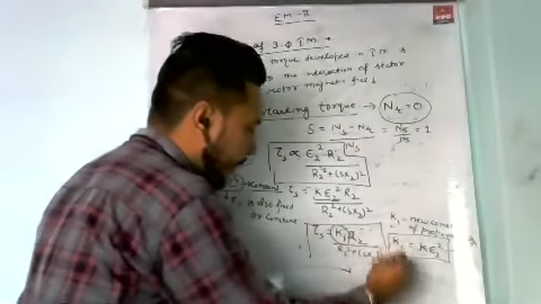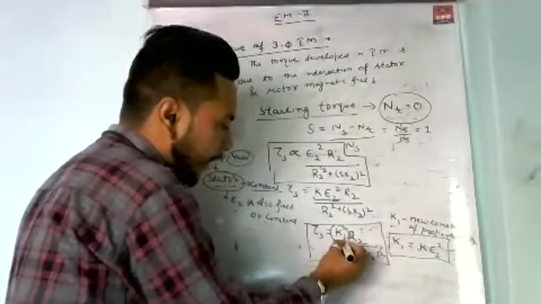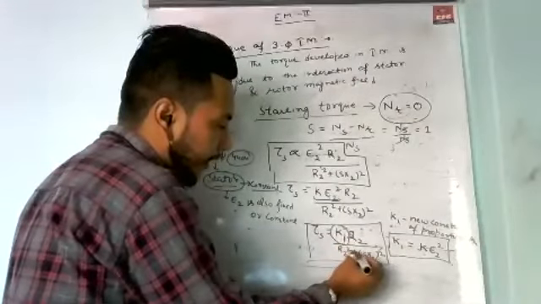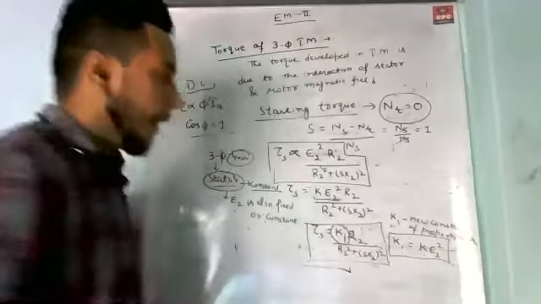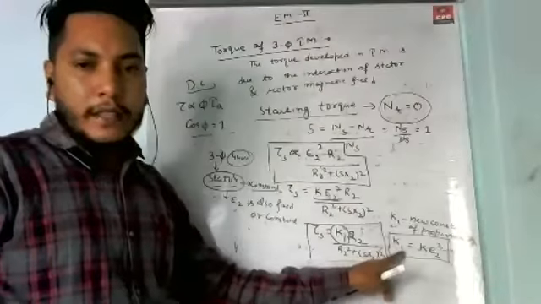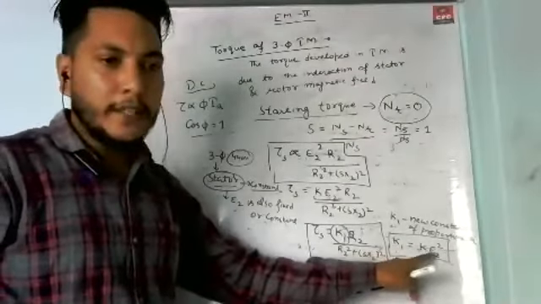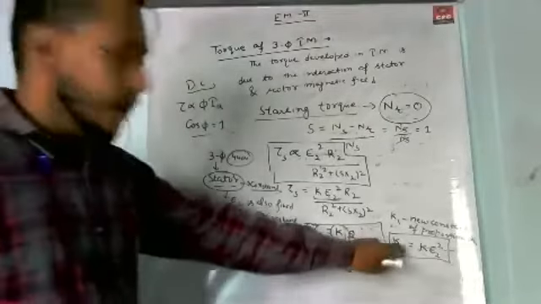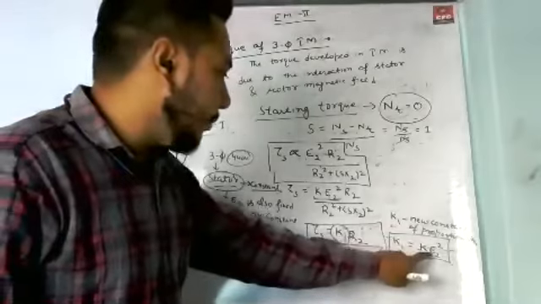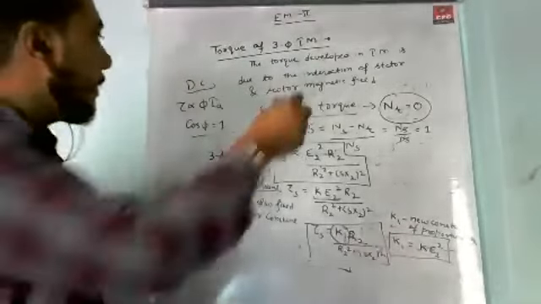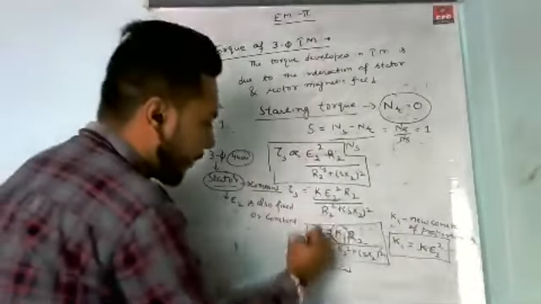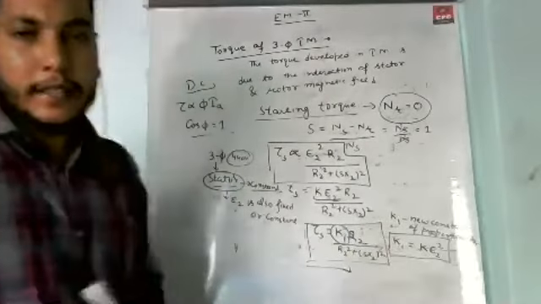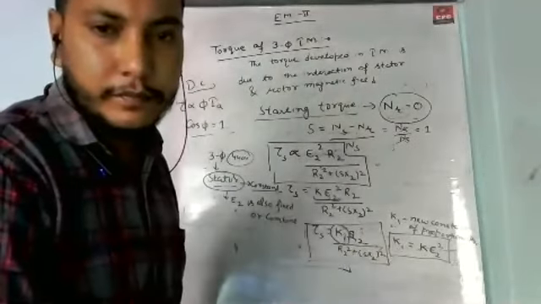So we only make this modification in the equation: tau S is equal to K1 into R2 upon R2 square plus (s X2) whole square. The value of this K1 is equal to K into E2 square. So this is the value of starting torque. Okay, thank you.